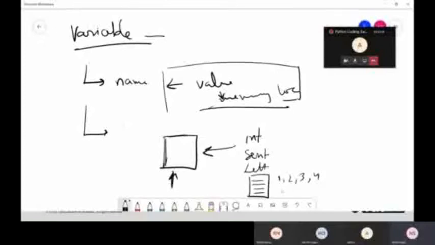A series of sentences can also be a variable, like my name is ABC XYZ, and the second sentence could be address. Address is ABC. So one variable can store these many values as well.